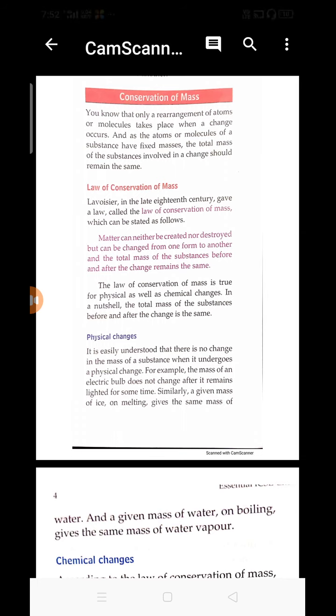Shall we start? The conservation of mass. You know that only a rearrangement of atoms or molecules takes place when a change occurs.